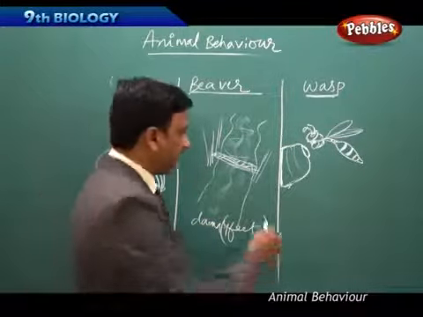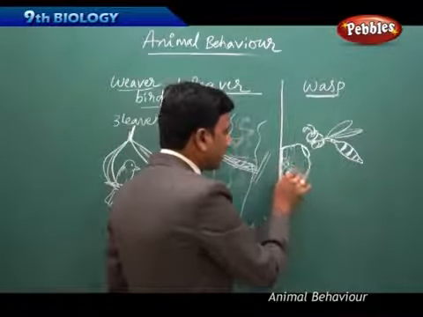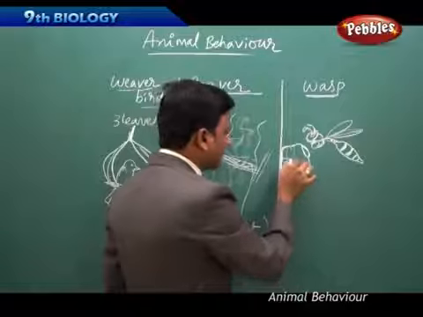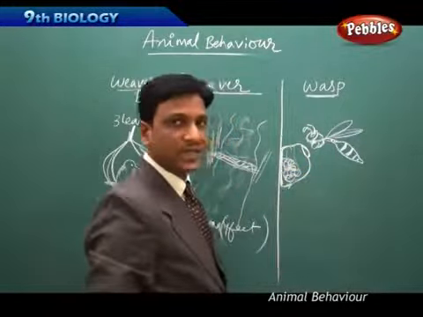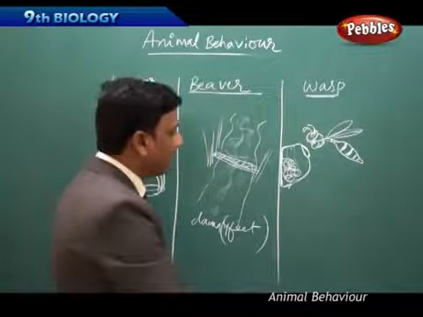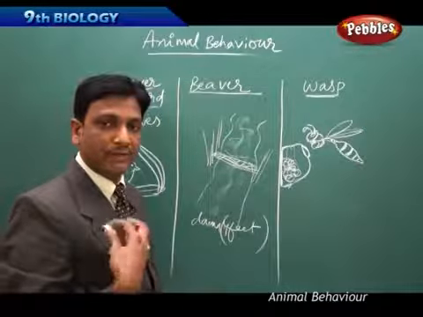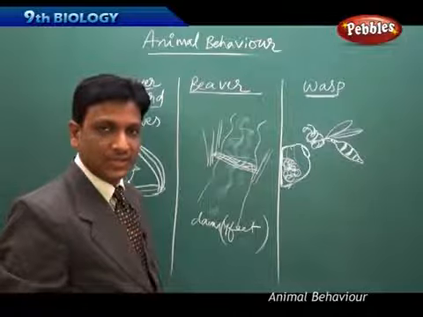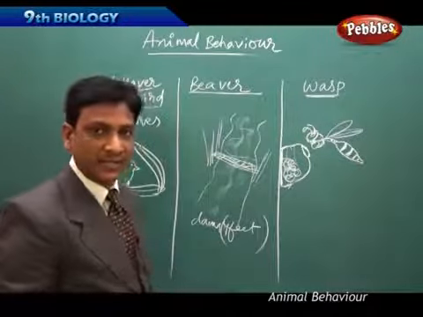After making the house, it collects food and places the food inside its home, and it lays eggs on the collected food. So when the eggs hatch and the larva comes out, the larva feeds on the food already collected. So it has a future idea, anticipation. It is thinking of the food for the future larva.